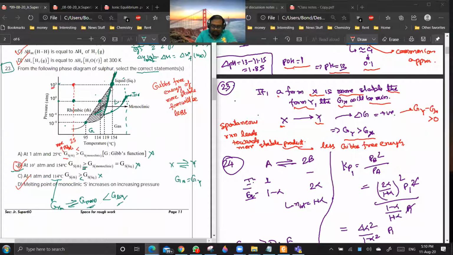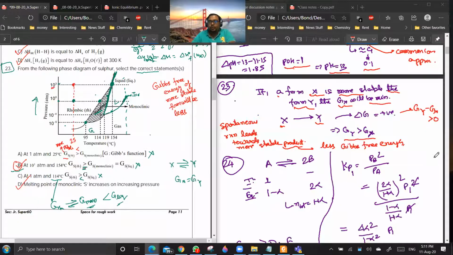If you are increasing pressure, you are going up, so the melting point is increasing. So this statement is correct, and the answer will be only option D. If this is clear, we can move forward.